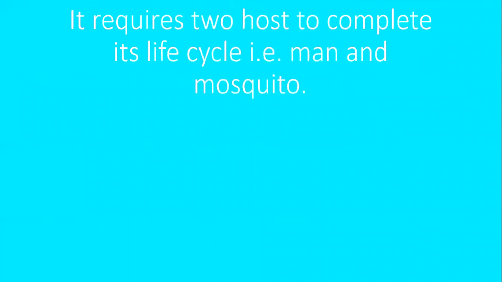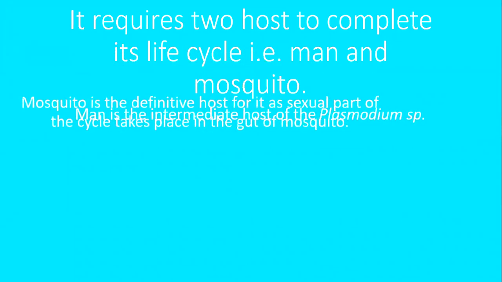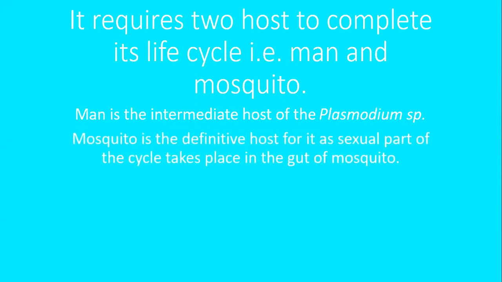Now, as we have already discussed, this species requires two hosts to complete its life cycle, man and mosquito. Man is the intermediate host of the Plasmodium species, as compared to the mosquito, which is the definitive host. You can see on my screen, the mosquito is the definitive host in this life cycle.